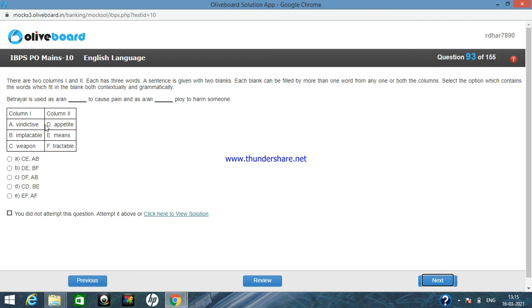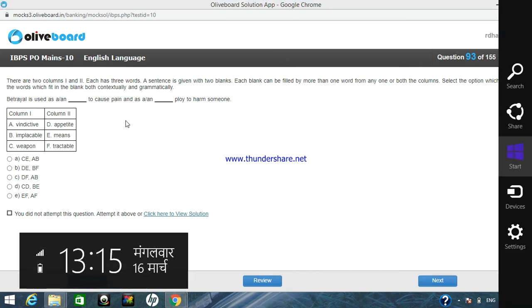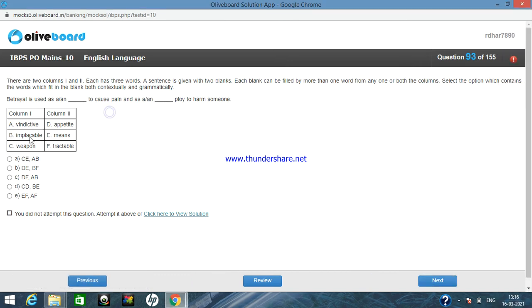So vindictive. Yes, vindictive means spiteful, to cause pain, or as an dash to ploy something. So there is no option starting with vindictive, so I'm just eliminating the A option. So let's start with betrayal is used as an implacable. B is also not in the options, so I'm also eliminating this.